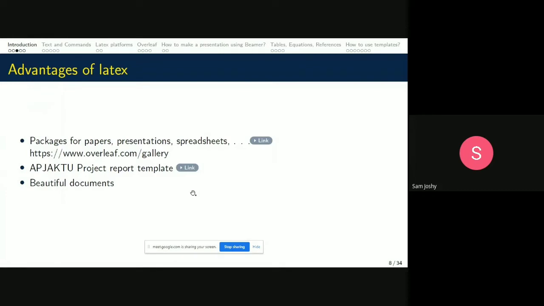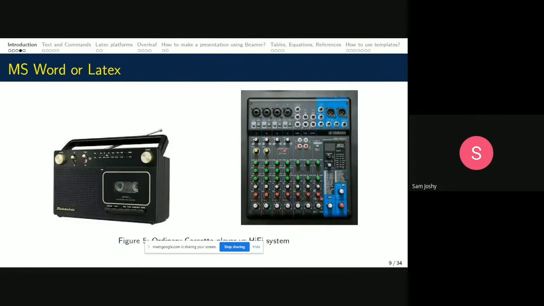And the main advantage is that it produces very beautiful documents. All these fonts are optimized and we get beautiful documents. When we switch over from Word to LaTeX, we usually have some confusion whether we should continue with what we have been practicing or whether we should study LaTeX. For that, I will tell you an analogy between an ordinary cassette player and a hi-fi system. The MS Word, I see it as an ordinary cassette player. You can see that it will have only some 3 or 4 controls. So it is very easy to operate.